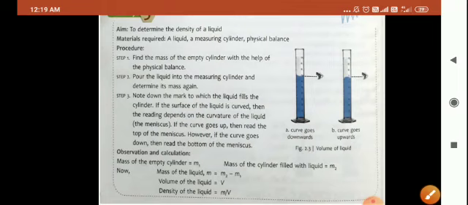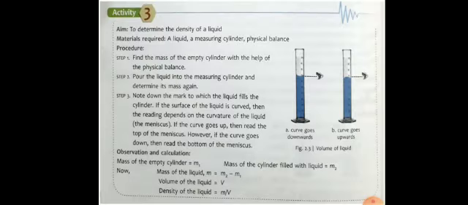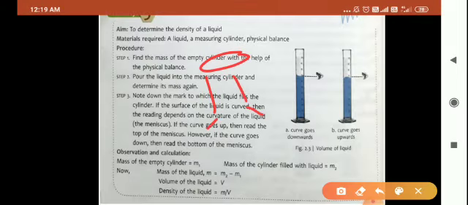Suppose you have to find the density of a liquid, then first of all, what you will do? Once again, I am making you revise. You will take an empty cylinder. You will find the mass of the empty cylinder with the help of a physical balance. You will find its mass, suppose m1. Then again you will take the same cylinder and fill that cylinder with a liquid. And again you will weigh it and find its mass. Suppose its mass is m2.